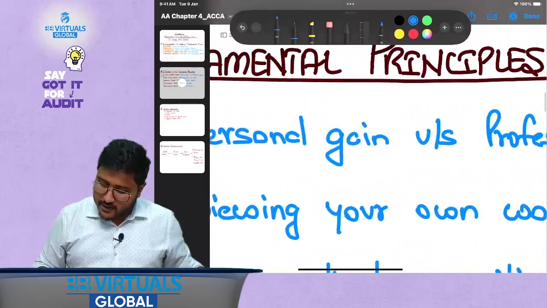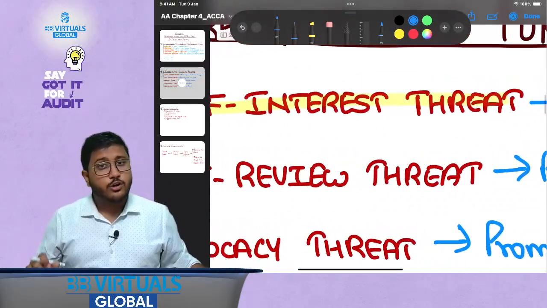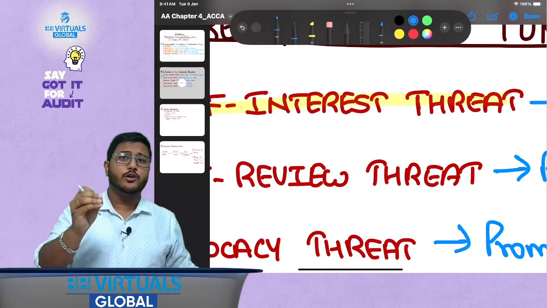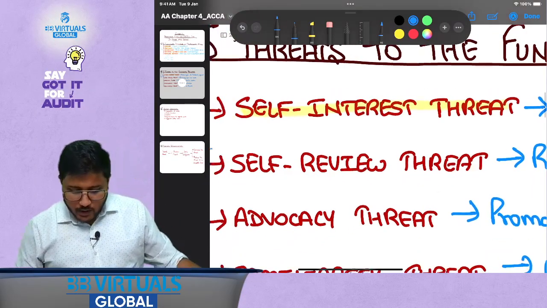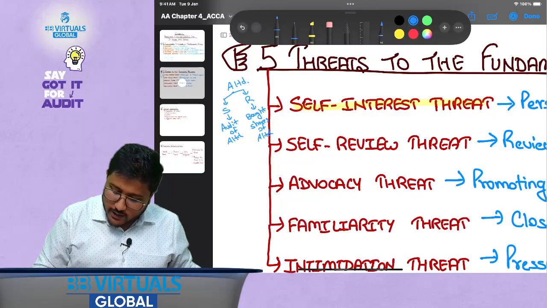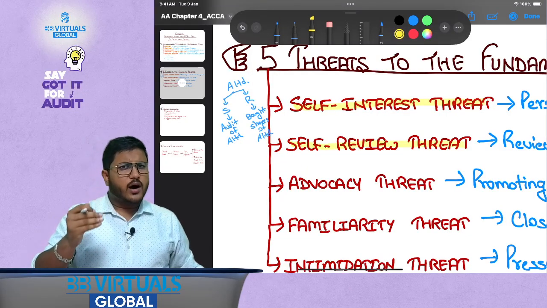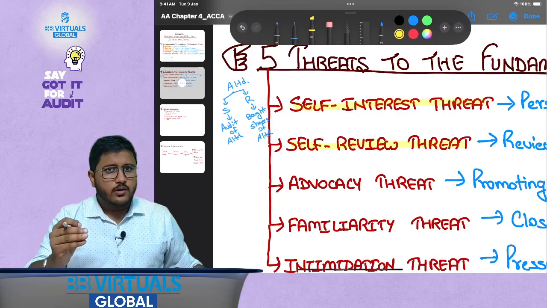Okay, how do we define it? Personal gain versus professional judgment, where your personal interest has the capability of impairing your professional judgment. Okay, now self-review threat. What is the meaning of this self-review threat? Simple, no? That you are reviewing certain work that you have already done.